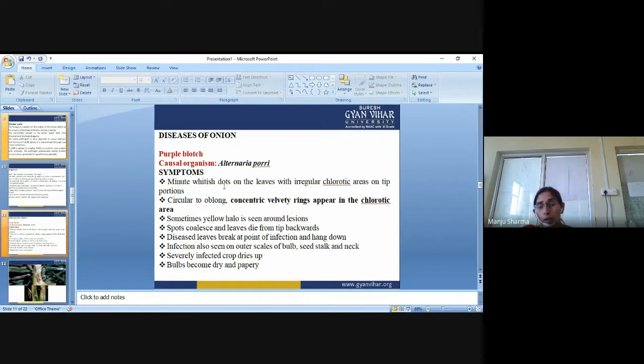Circular to oblong concentric velvety rings appear in the chlorotic area. Sometimes a yellow halo is seen around the lesions. Spores are copious and leaves die from tip backward.